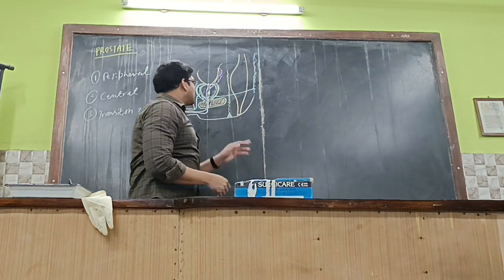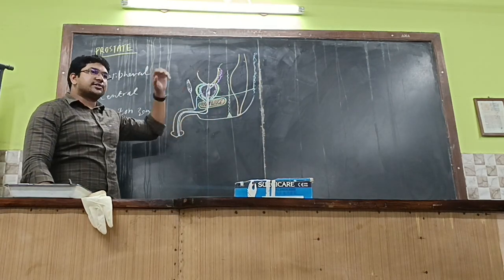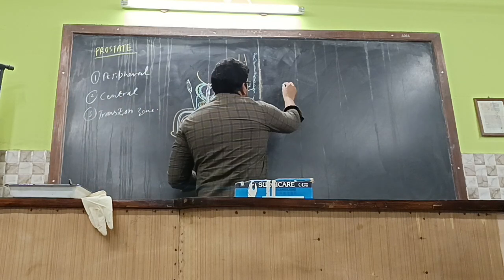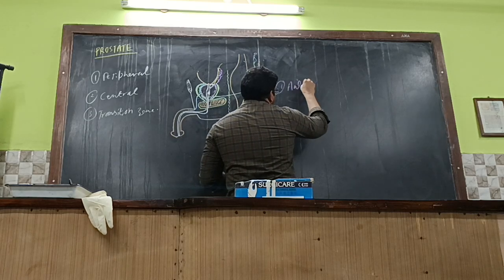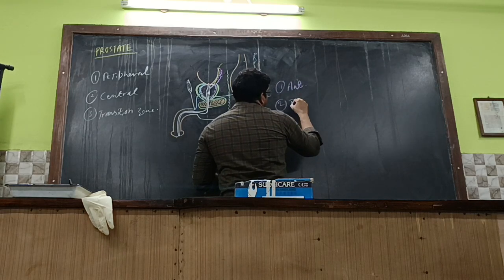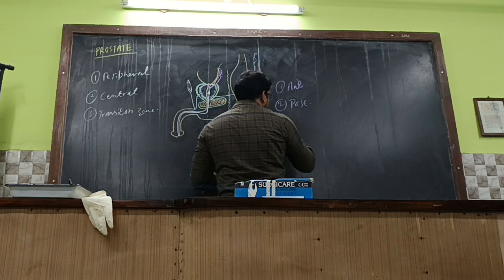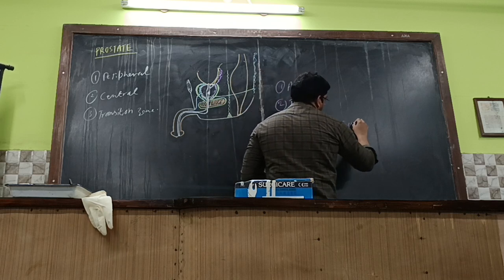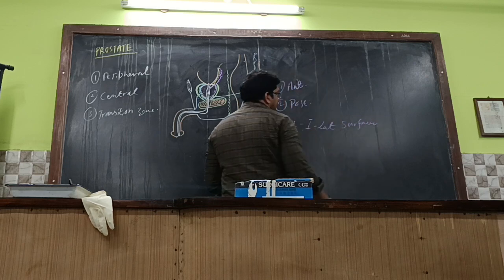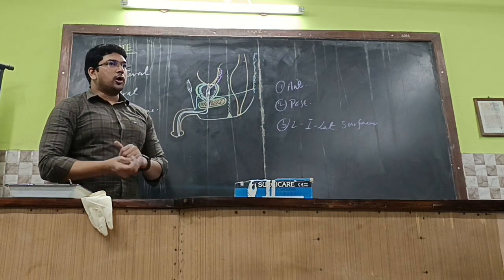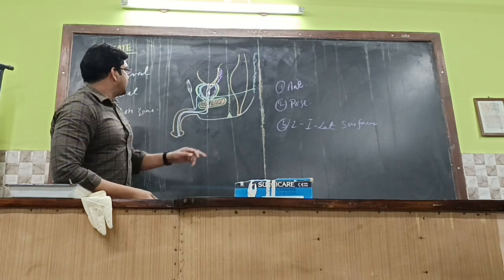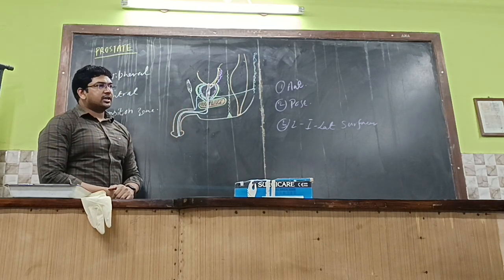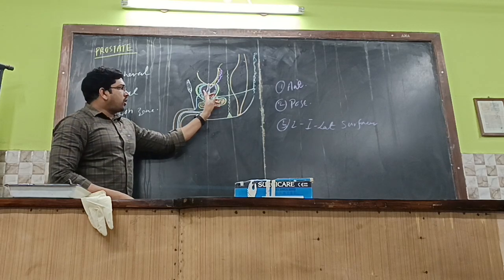So if the prostate is in this form, what might be the surfaces? What might be the surfaces? The surfaces also you are supposed to know. Anterior, posterior, exactly, two inferolateral surfaces. So far we have seen the lobes, and what are the borders and surfaces. It is actually a pyramidal shaped structure, of course an inverted pyramid or inverted triangular shape. So what are the surfaces?